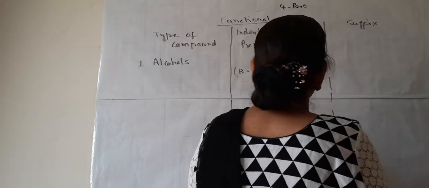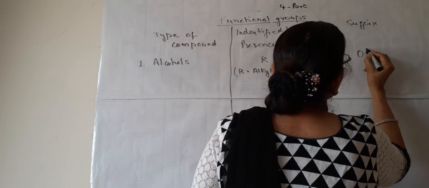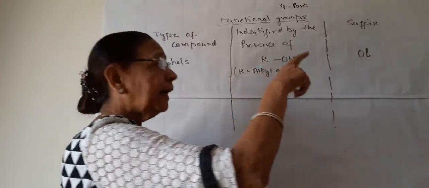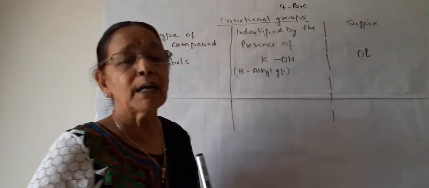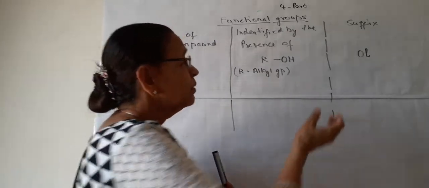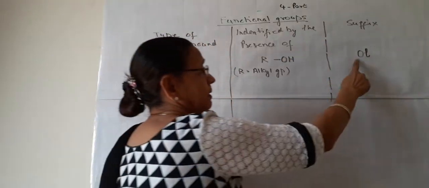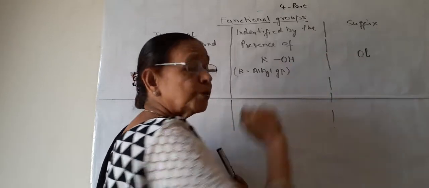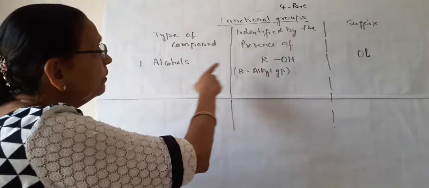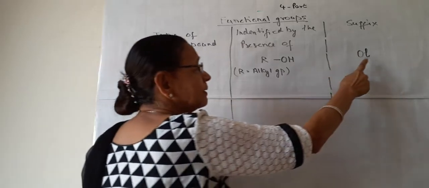And the suffix of alcohol is -ol. The compound ends with -ol. For example, methanol, ethanol, propanol, butanol. So in the end, the OL syllable is used to pronounce the compound. So alcohols, type of compounds, are identified by the presence of OH and the suffix is OL.